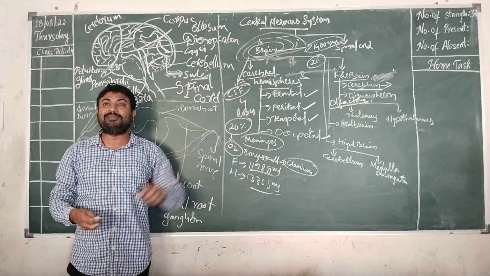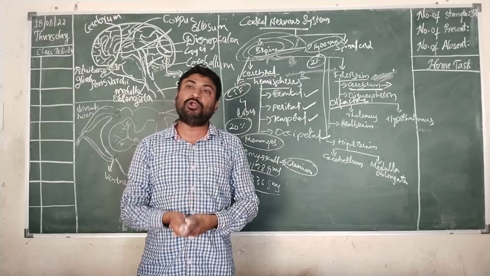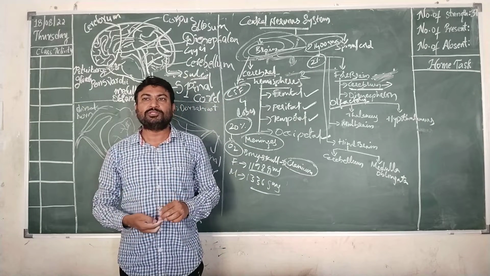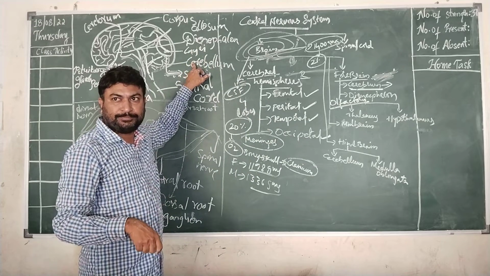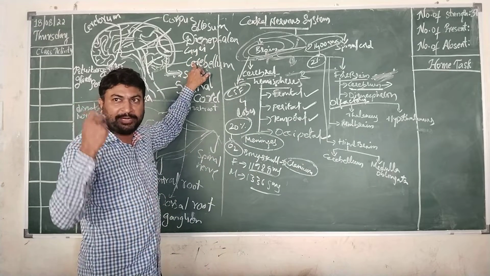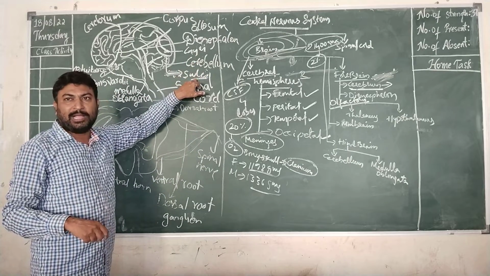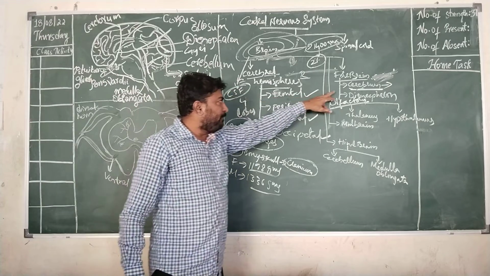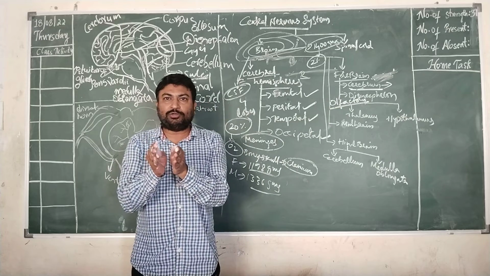So gyri and sulci will increase the surface area of your brain so as to accommodate more number of neurons. We have billions of neurons in our brain. So to accommodate those billions of neurons, gyri and sulci will be accommodating. Clear? Now, when it comes to cerebral hemispheres, I told you that the brain is divided into two cerebral hemispheres.